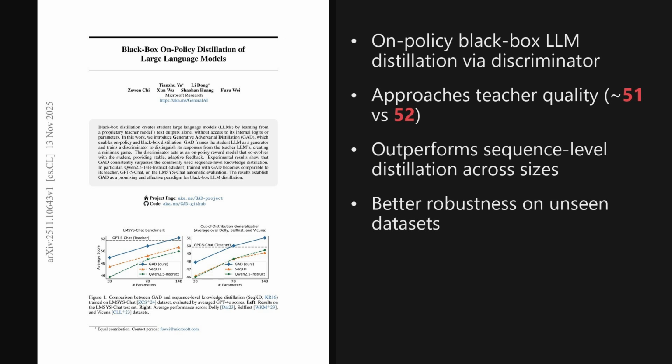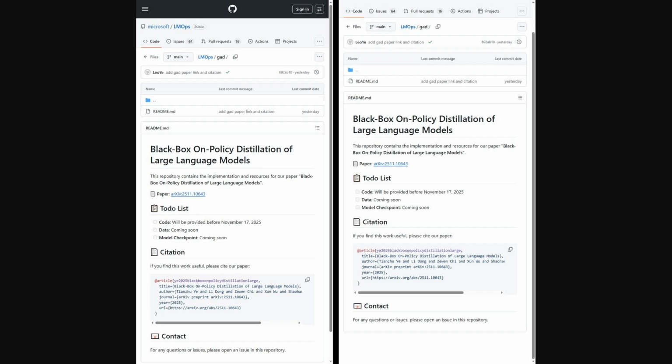The paper is titled Black Box on Policy Distillation of Large Language Models, and the implications for model training are quite significant. Also, the author shared a GitHub repo. You'll find a GAD folder with a concise README summarizing the method and linking the paper, plus a timeline, code promised soon, with data and model checkpoints coming later. There aren't usage examples or scripts yet, so it's mainly a placeholder for the upcoming release.